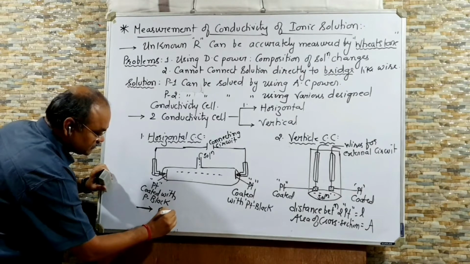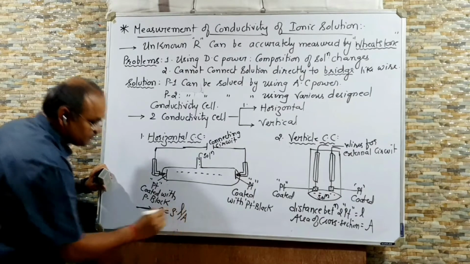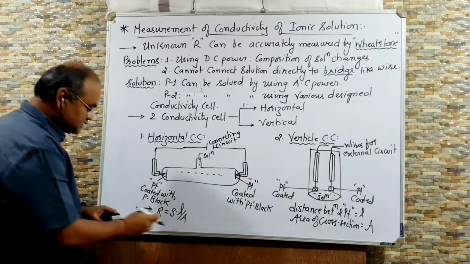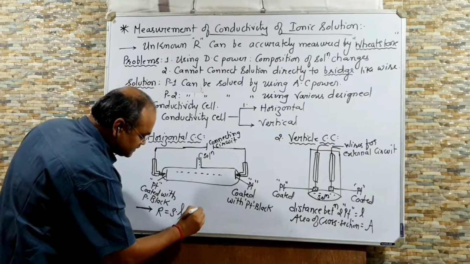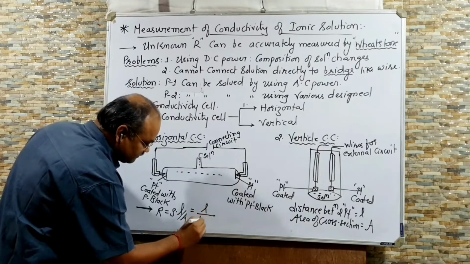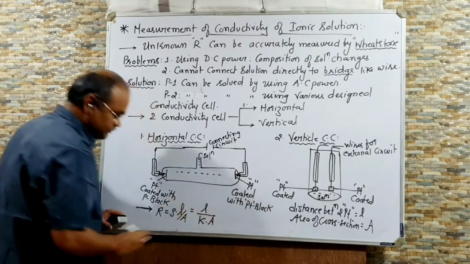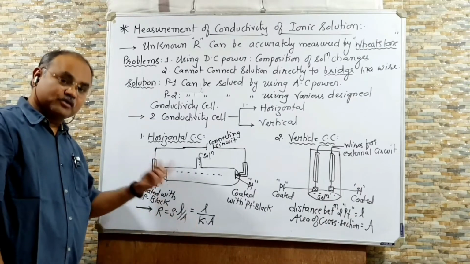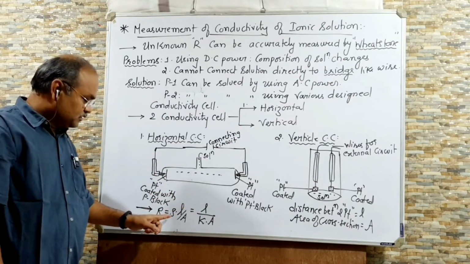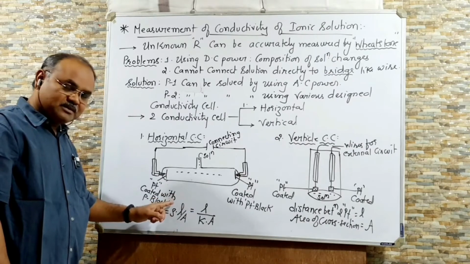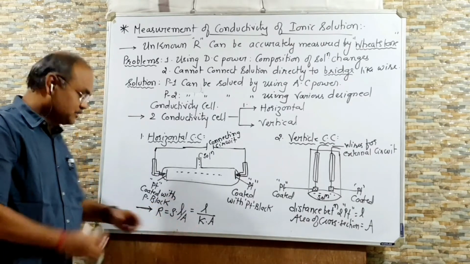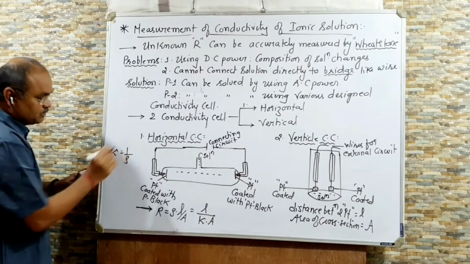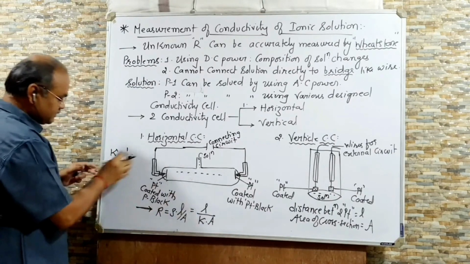Resistance is equal to rho L by A. This we have studied yesterday. Using this formula you can find out the resistance, which you can also write like this: L upon kappa into A. Right? Because yesterday we have written that kappa is equal to 1 by rho. So here rho is up, so kappa will go down, because kappa is equal to 1 by rho. Both are inversely proportional, so I have placed it here.